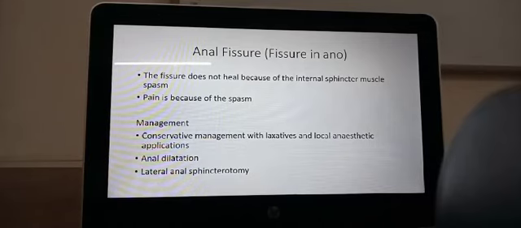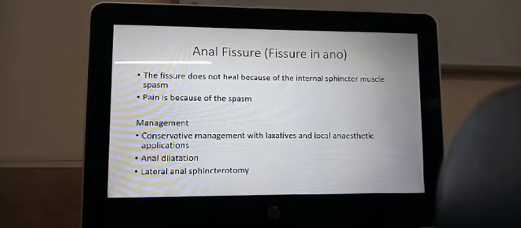It can be managed conservatively by giving laxatives and local anesthetic applications like xylocaine gel. The person can take xylocaine jelly in his or her hand and push it inside and rub it around the fissure. Or you can have anal dilatation, but this anal dilatation has to be done under anesthesia. It's very painful and the person can go into shock.